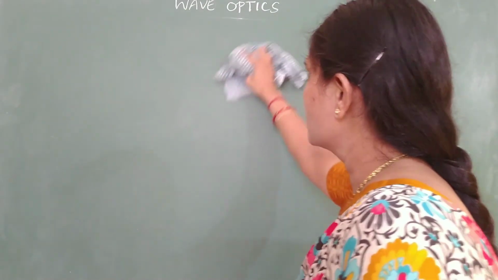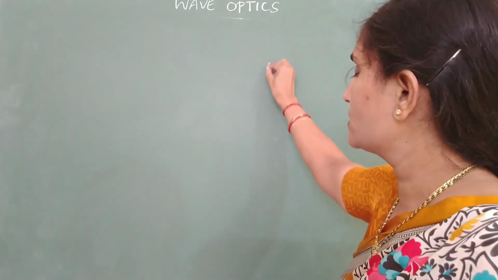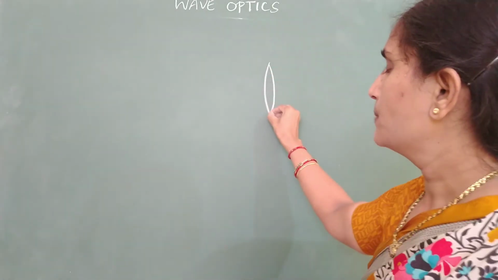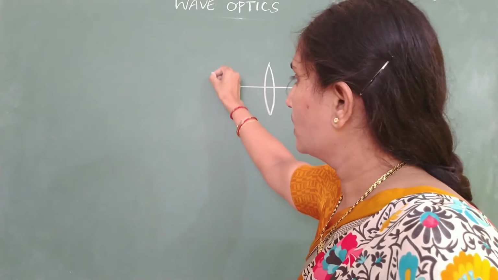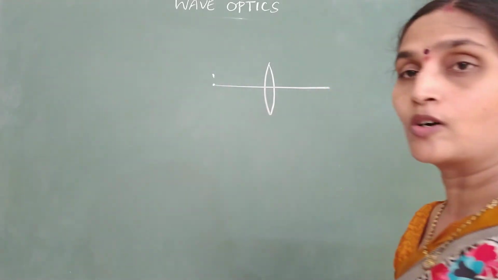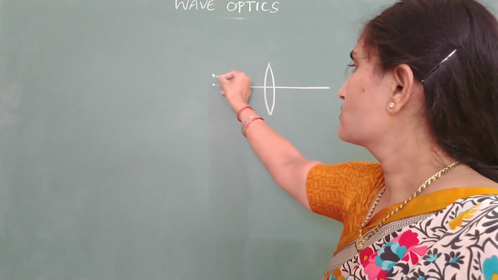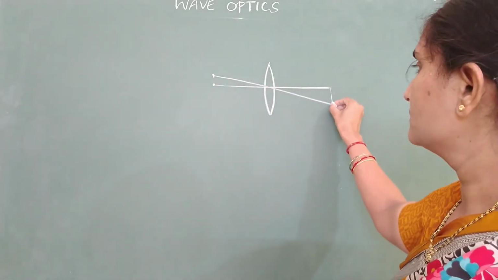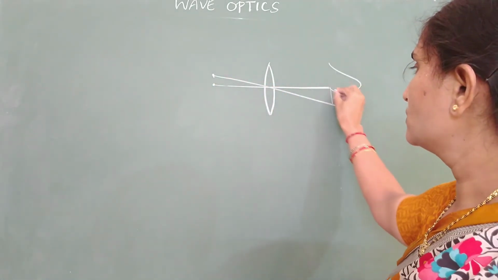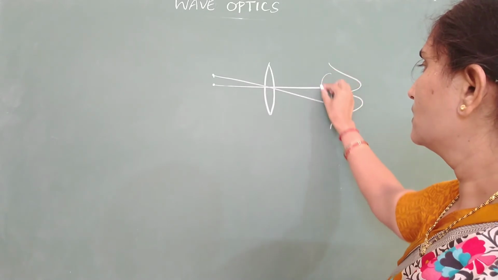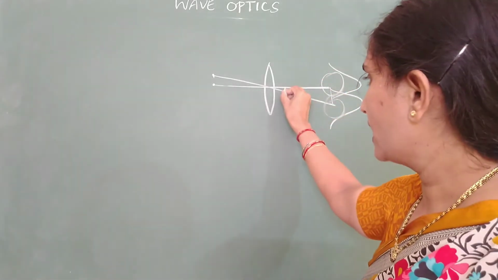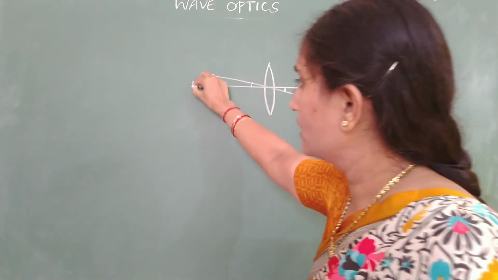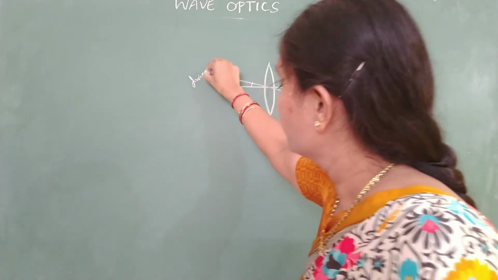Rayleigh's criteria says that if you have two closely spaced objects placed near the objective, then this can resolve them into two separate objects provided the angle theta, I will call this as d minimum.